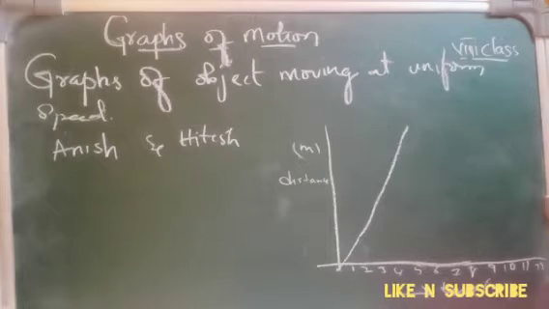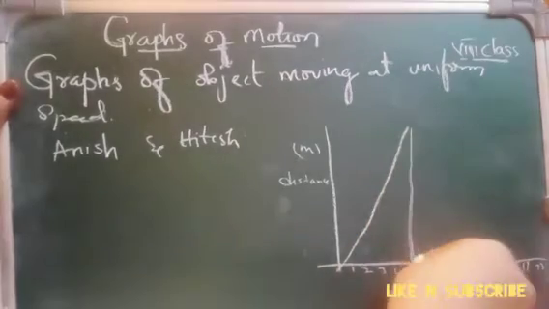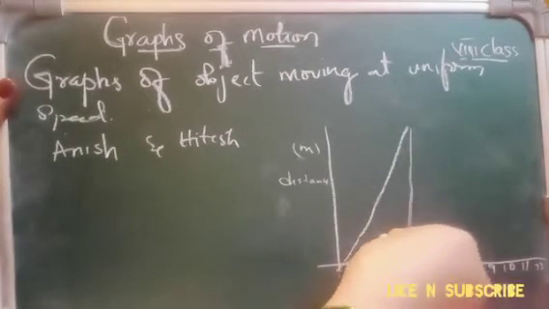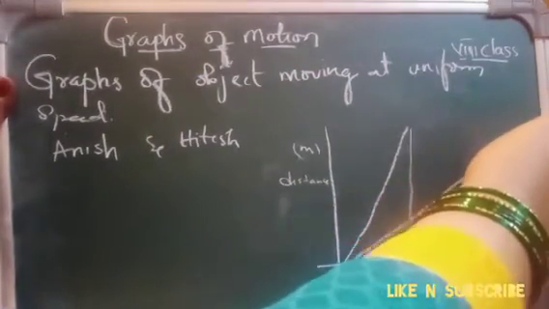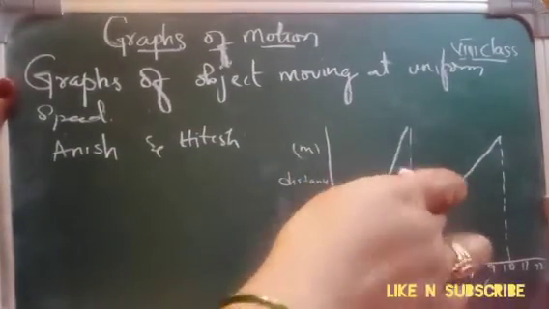So Anish started from this point and covered the distance and reached school at this time. You can say that he has reached in 5 minutes. Whereas Hitesh also traveled, but he reached here. That is in how many minutes? 10 minutes, right? He has reached in 10 minutes.